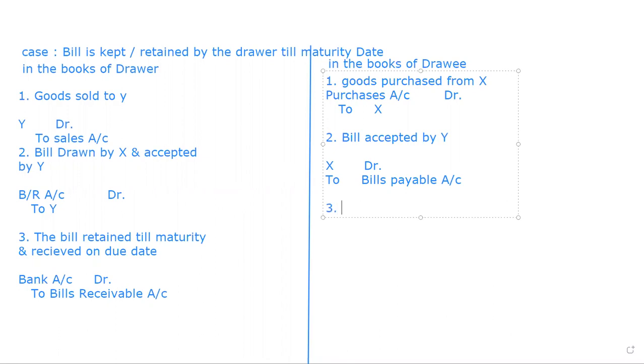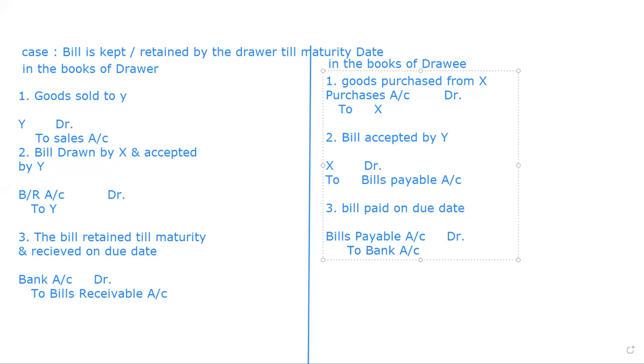Now the third entry: bill paid on due date. When the bill is paid on due date, the bills payable account will be debited now because it is written off. A liability is to be written off when it is paid. So bills payable account debit to bank account. In this way, these entries are to be done.